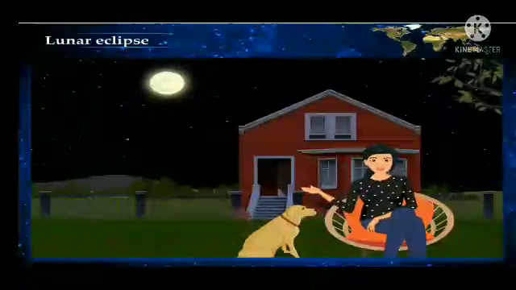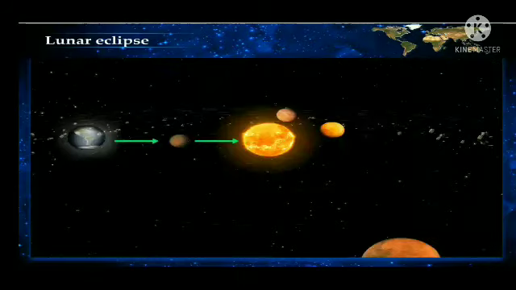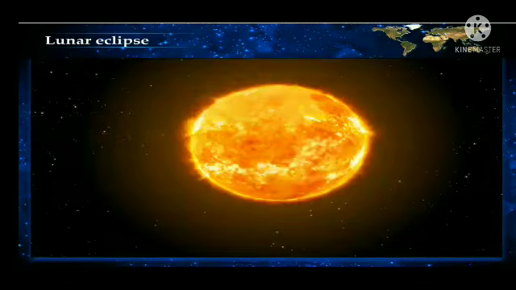There is not much of a difference between an eclipse and a transit. Transit is a type of eclipse. At that time, a small dot appears to move across the sun disk.